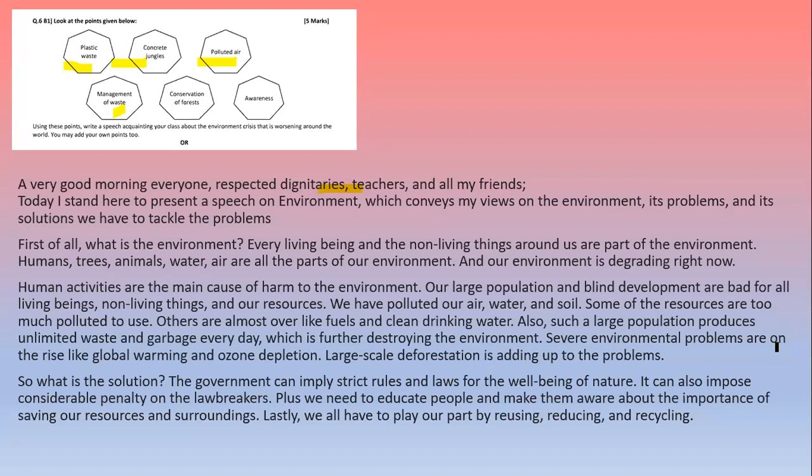Severe environmental problems are on the rise, like global warming and ozone depletion. Large scale deforestation is adding up to the problems. So, what is the solution? The government can imply strict rules and laws for the well being of nature. It can also impose considerable penalty on the lawbreakers. Plus, we need to educate people and make them aware about the importance of saving our resources and surroundings. Lastly, we all have to play our part by reusing, reducing, and recycling.